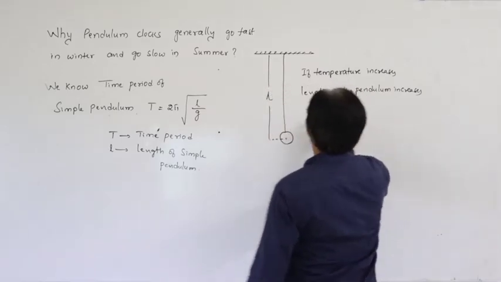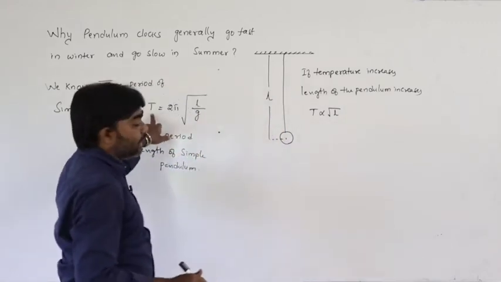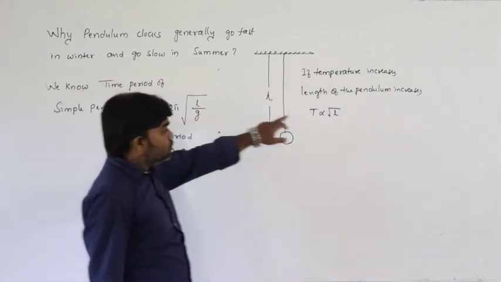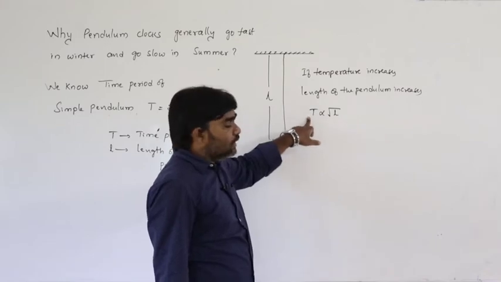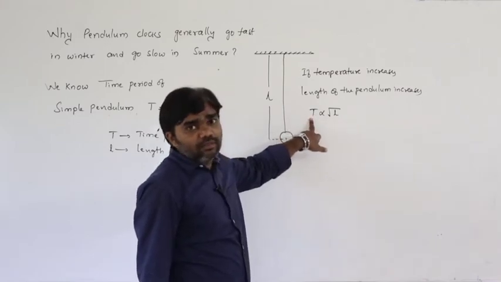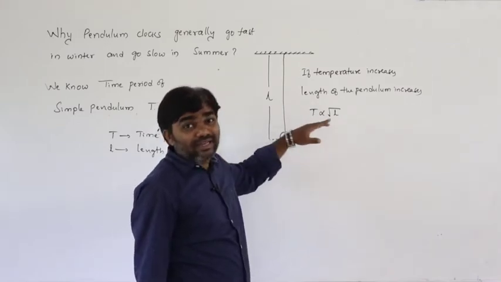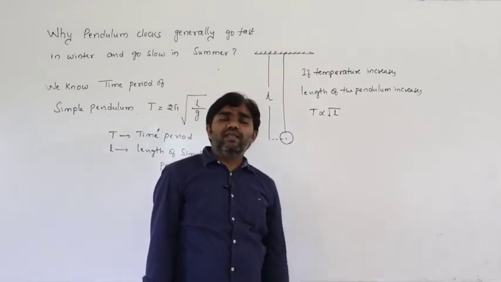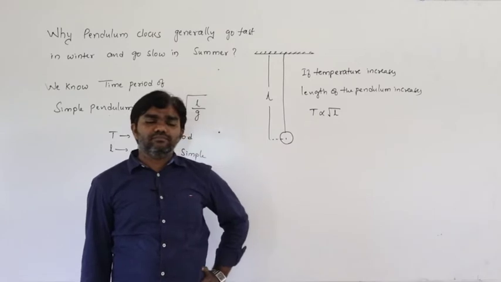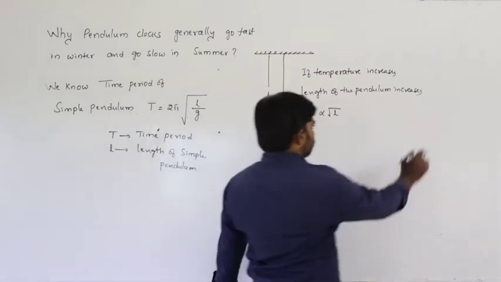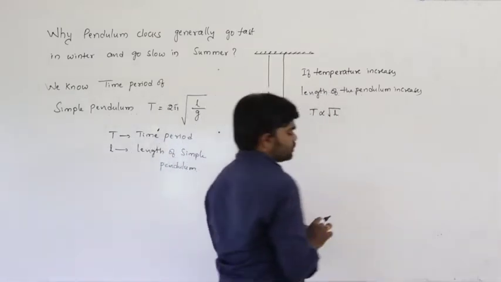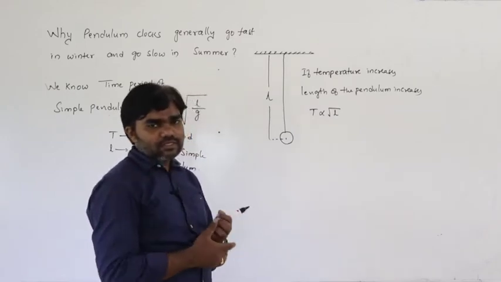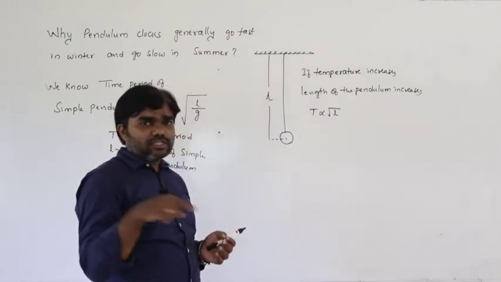Due to the increase in length, what is affected? Time period is affected. Due to the increase in length, the time period of the simple pendulum increases. So time period increases means it gains time or loses time? See here, for example, one oscillation. For a seconds pendulum, one oscillation takes 2 seconds.